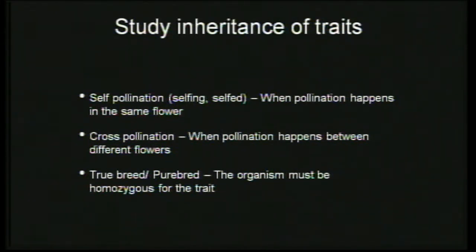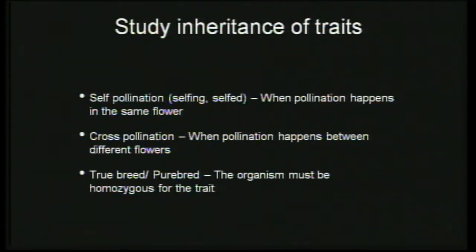But when the pollen is transferred from one flower to the stigma of another flower, then you call it cross-pollination. Those are the two basic things they need to understand, because a lot of experiments use self-pollination and cross-pollination in the process of studying inheritance.